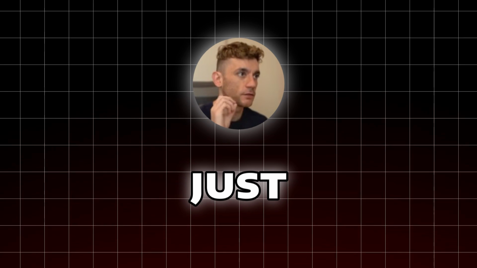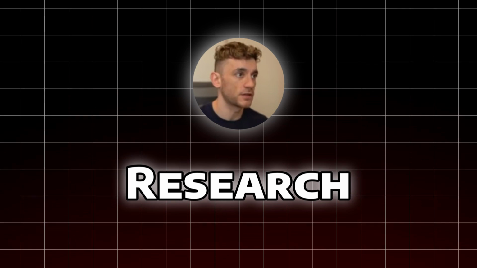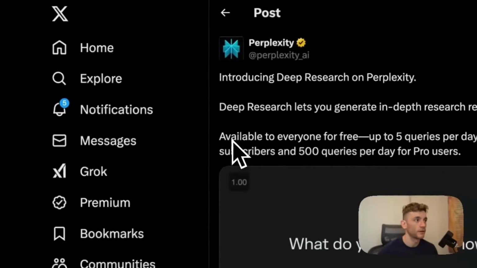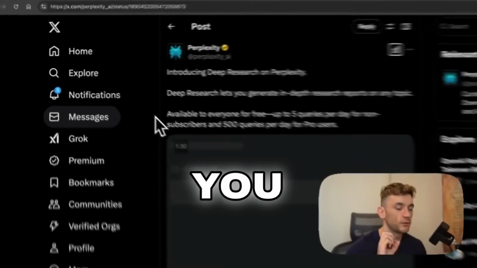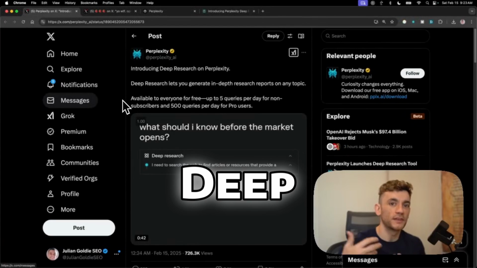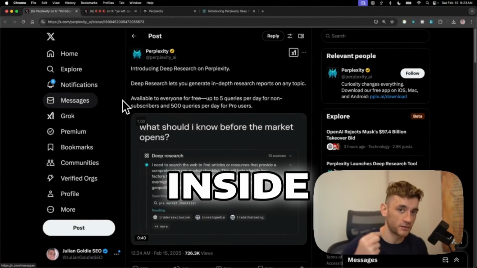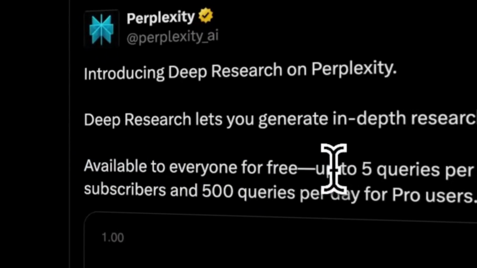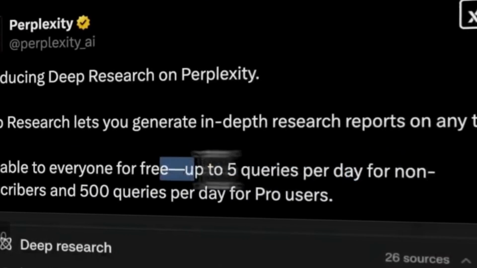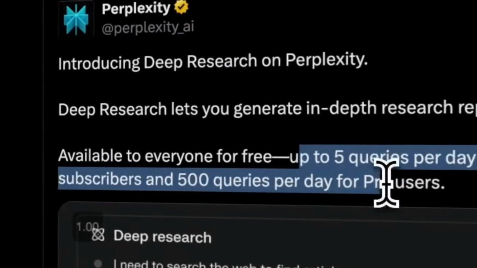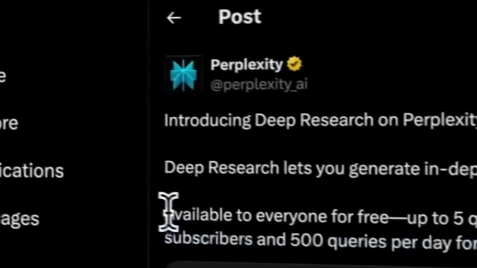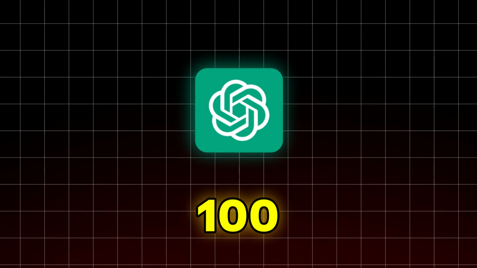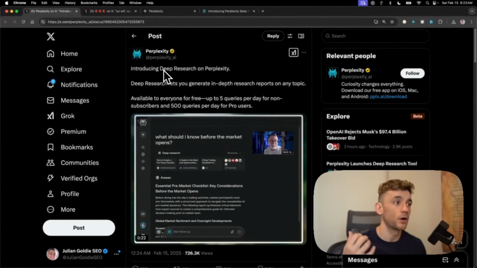Perplexity have just released Deep Research. Now, this is like an alternative to OpenAI's Deep Research, except here's the biggest difference. Normally, you would pay $200 for deep research capabilities inside ChatGPT Pro, but now you get access to it for free inside Perplexity. So you get up to 5 queries per day for non-subscribers and 500 queries per day for pro users.